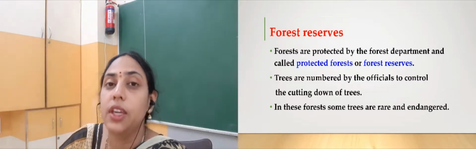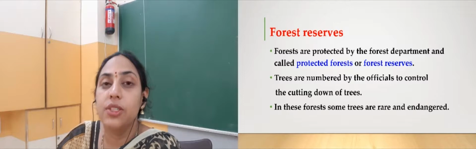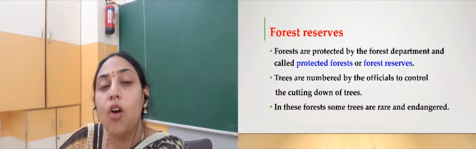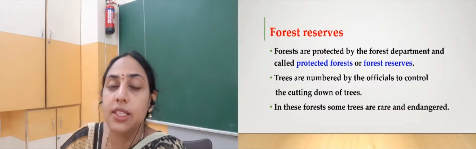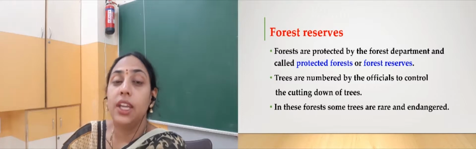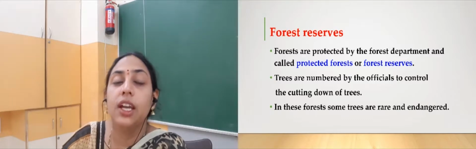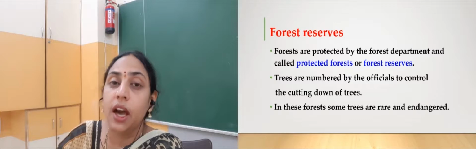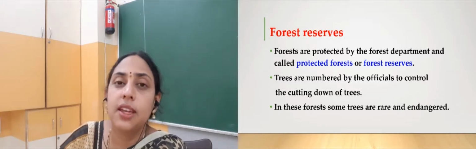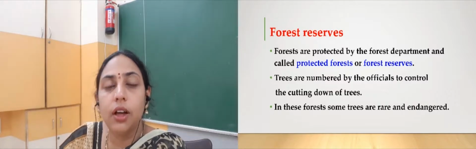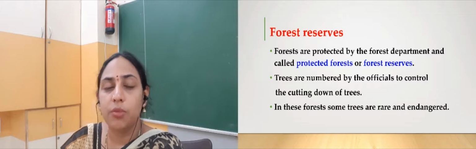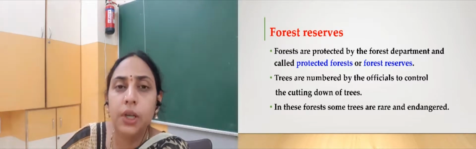And if you see the trees that grow in those areas, they are very rare and endangered. That means they are not that much common. Rare means not that much popular, not that much common, and of very great use, of very great importance, and they are endangered. That means very near to their extinction. They can disappear from the world very soon. That means they are very few in number.